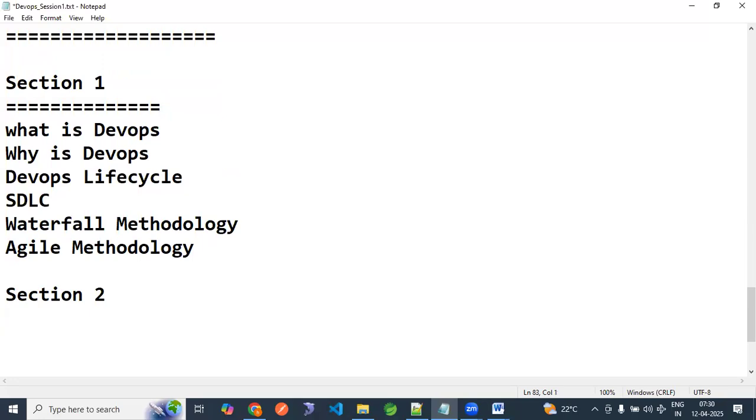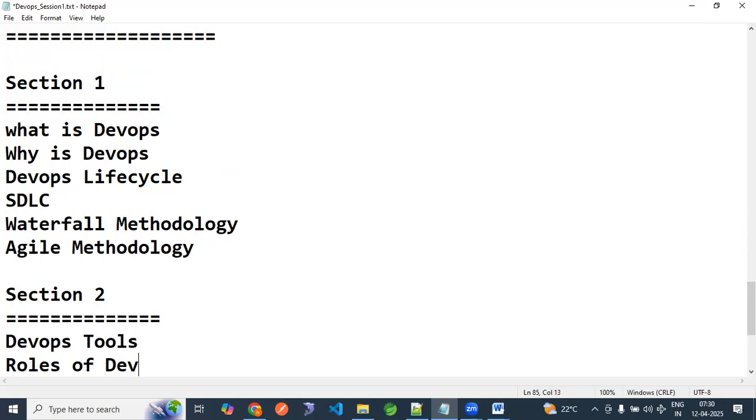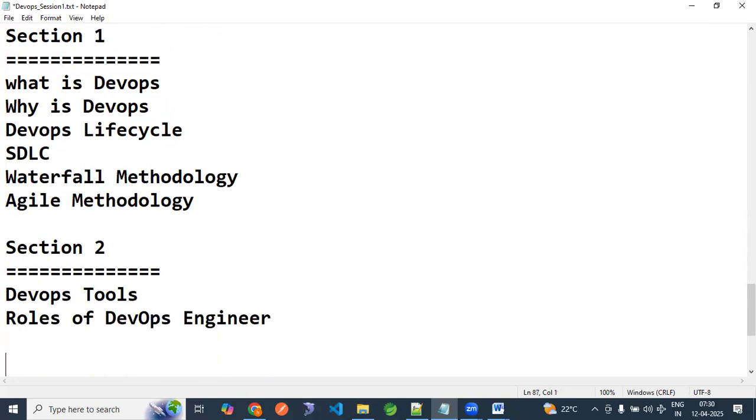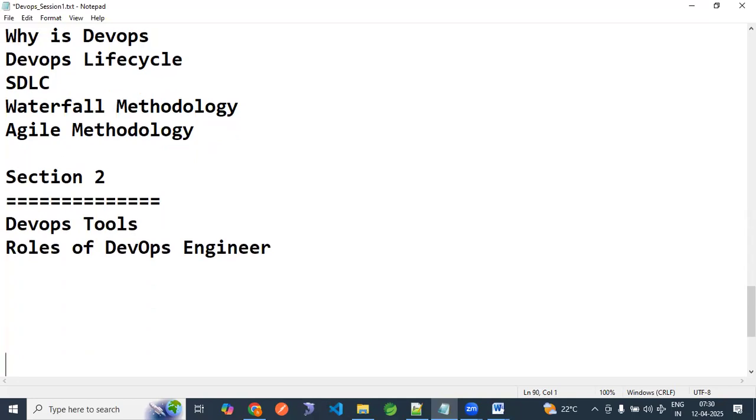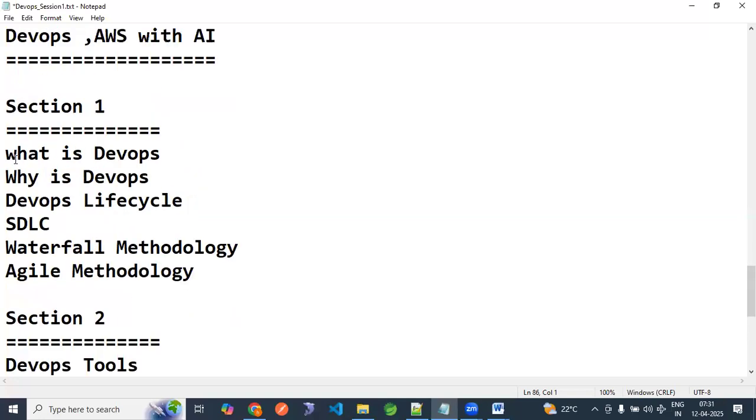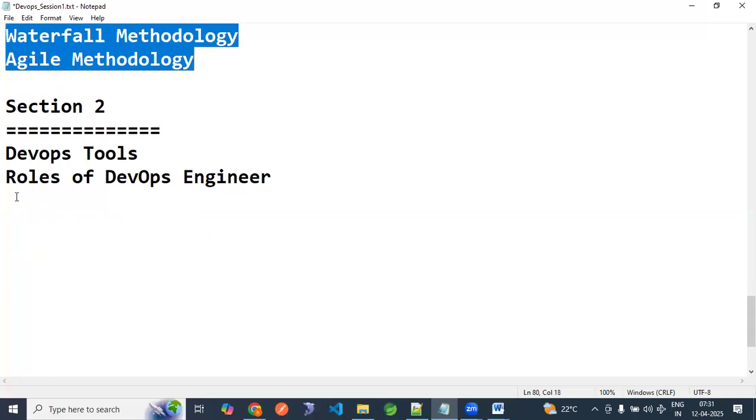We need to understand what the DevOps tools are and the roles of a DevOps engineer. When I am talking about a DevOps engineer, it doesn't mean only AWS; both are included.